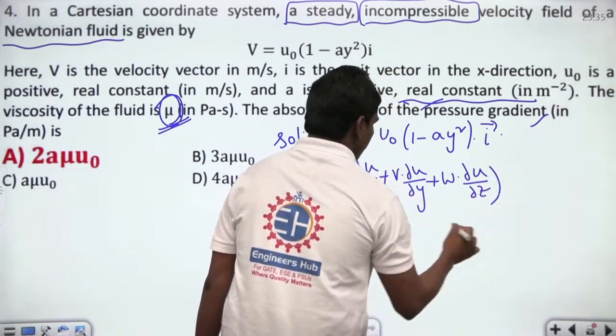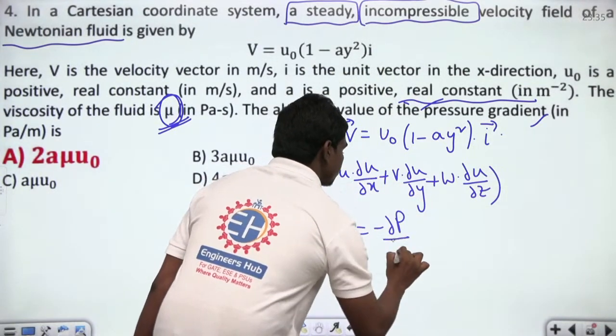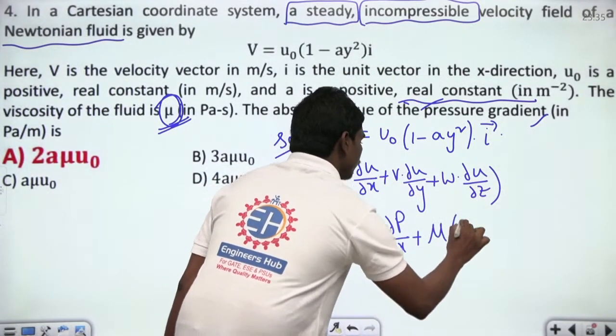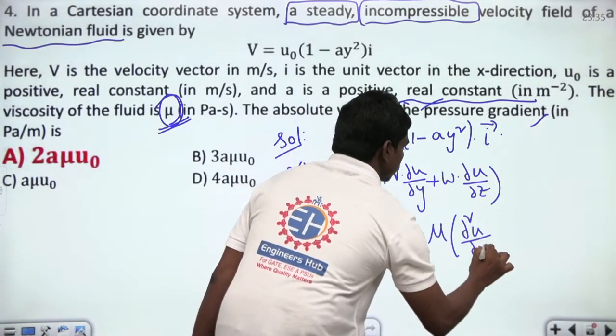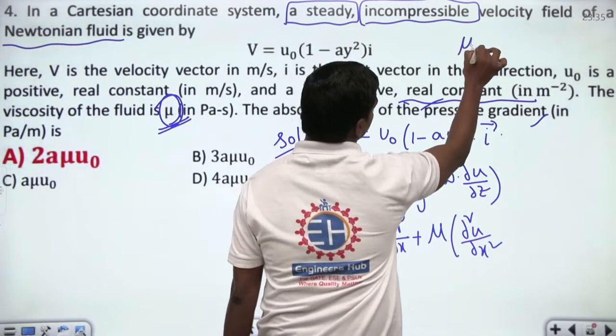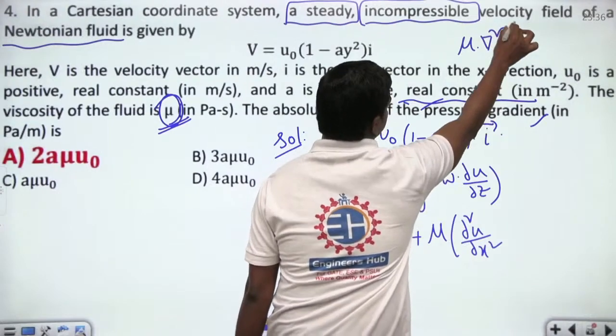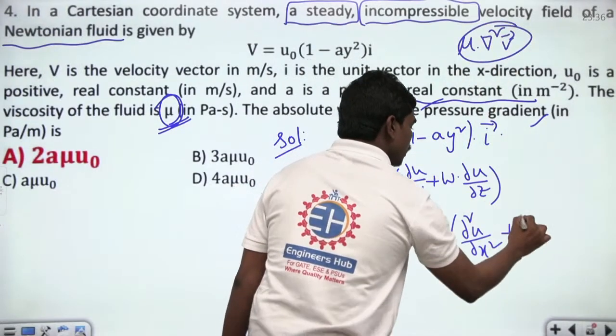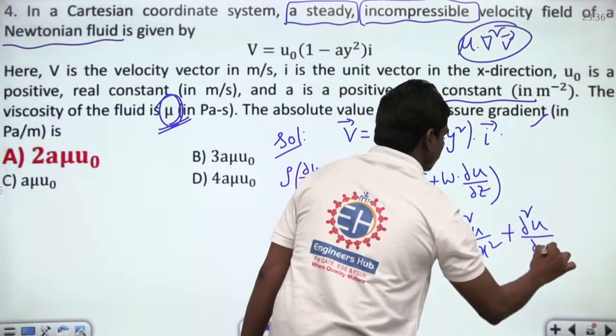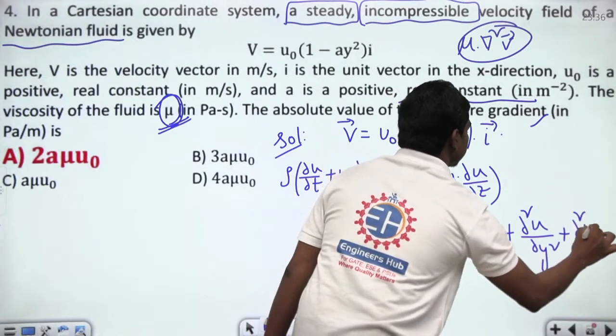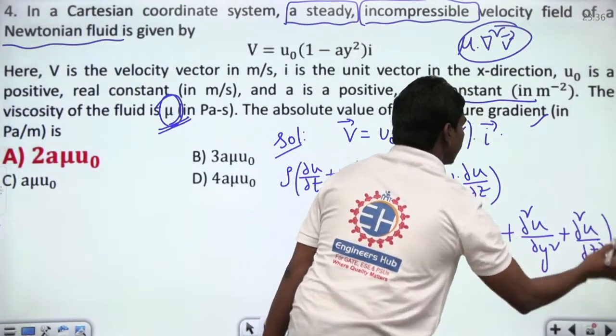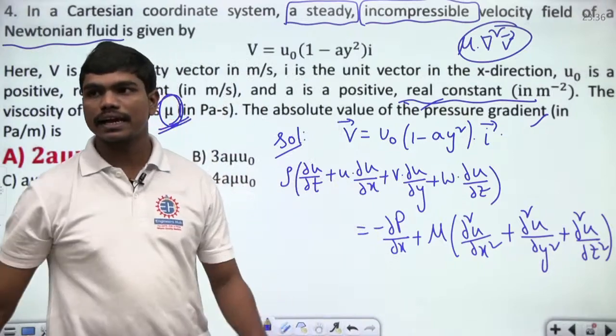This should be equal to minus dou p by dou x plus mu times dou square u by dou x square, because basically your equation will be mu into del square v, and del square v in the x component will give you del square u by del y square plus del square u by del z square. This is what you have as the Navier-Stokes equation for the x direction, correct?